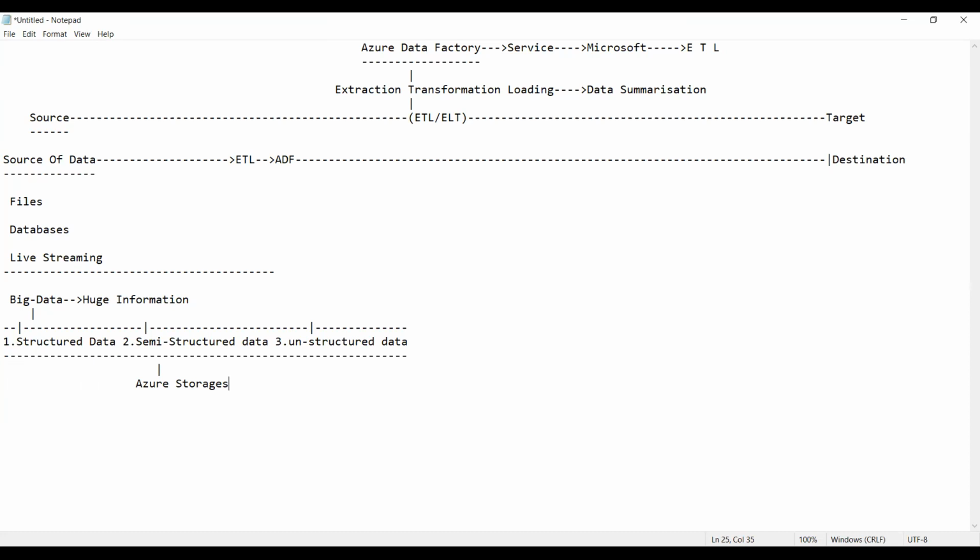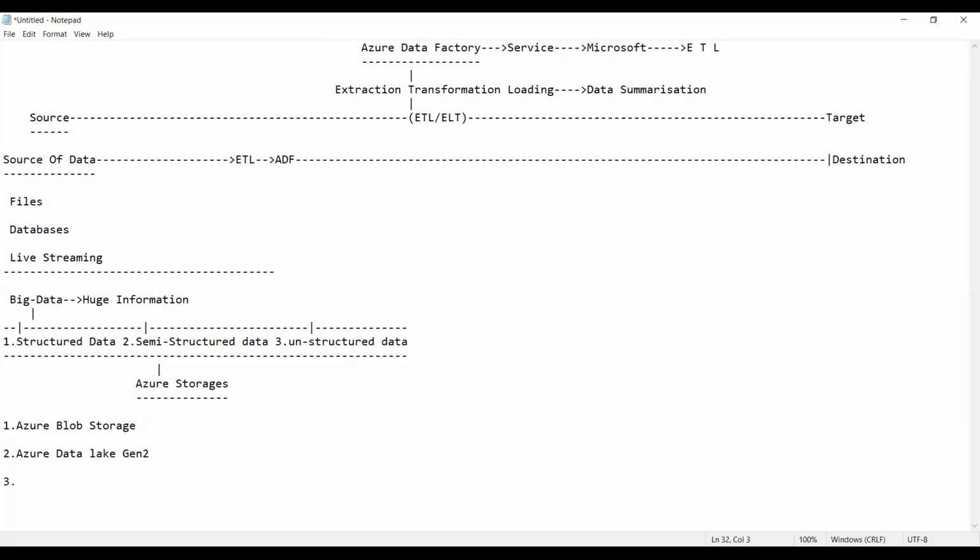So now tell me, what are the storages in Azure? As you just told, the first one is Azure Blob Storage. Then the next one is Azure Data Lake, Gen 2. Leave Gen 1 aside because we cannot create it, so there is no point in discussing it. That chapter is gone already. So ADLS Gen 2.